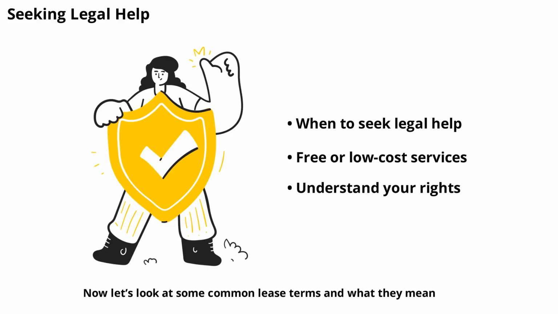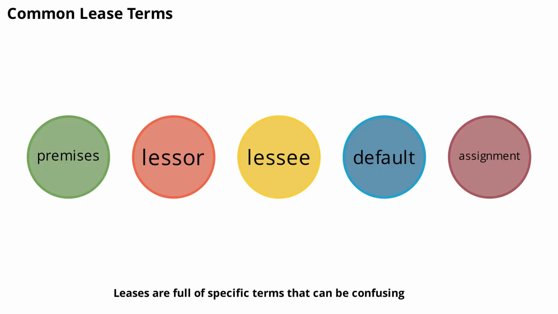Now, let's look at some common lease terms and what they mean. Leases are full of specific terms that can be confusing. Common terms include premises, the rental property; lessor, landlord; lessee, tenant; default, failure to meet obligations; and assignment, transferring the lease to someone else. Understanding these terms helps you interpret your lease correctly. If you're unsure about any language, ask your landlord or a legal professional for clarification.